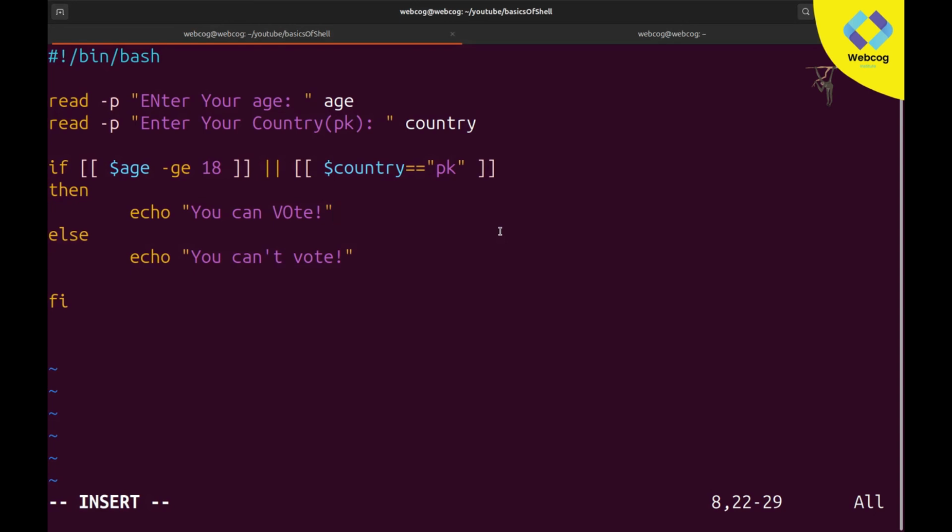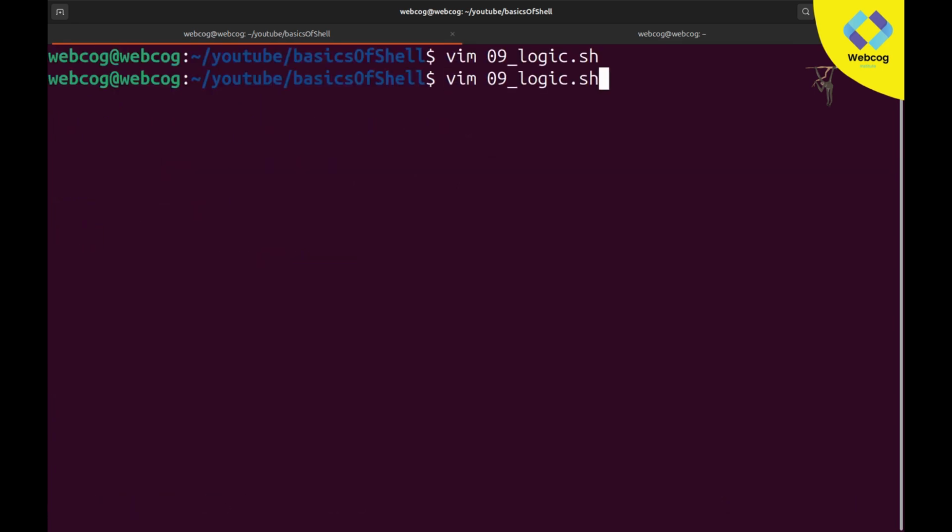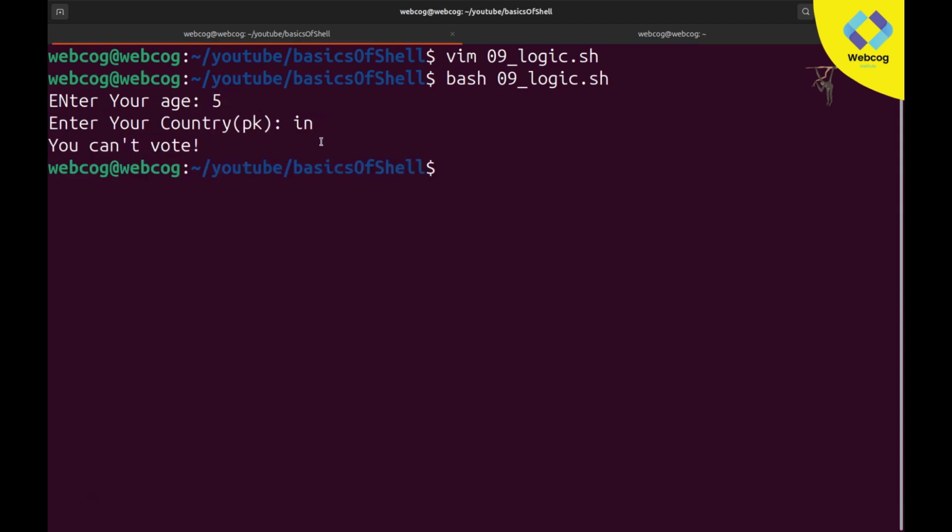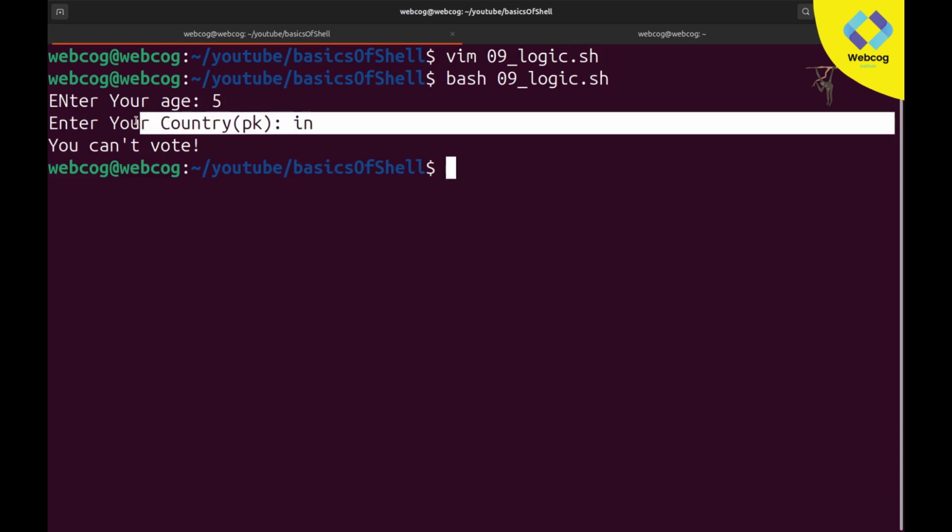You can see we wrote the condition here like country equal to PK, but here we did not add spaces. Here you can see in greater than or equal to we added our white spaces, but here we forgot to add white spaces, so that's why it's not working. I am going to just add white spaces here. Now just save, and this time if I run it and write age, and country is in, you can see it is saying you can't vote, because this time both our conditions are false.